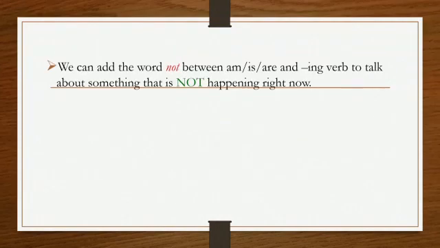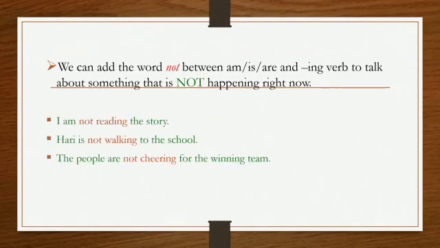Now let's see how we can make a negative sentence with present continuous verb. We can add the word not between am, is, are and the ing verb to talk about something that is not happening right now. For example, I am not reading. Hari is not walking to the school.